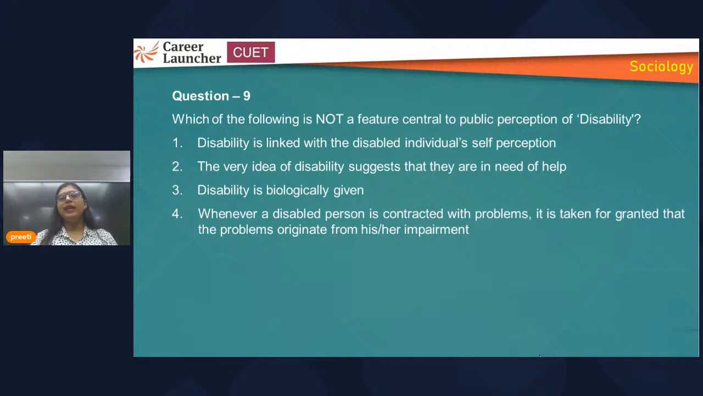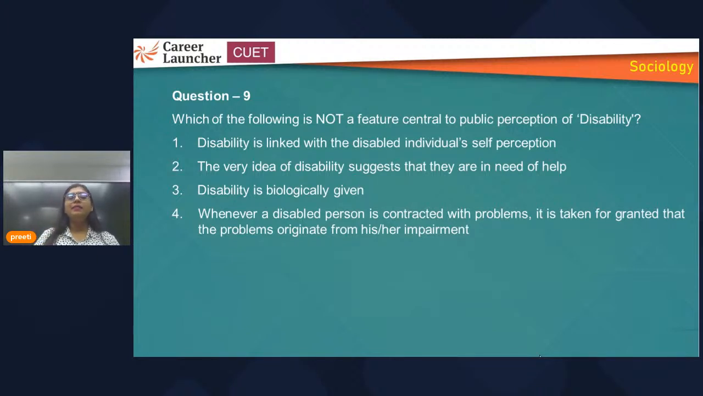So whenever we say any physically impaired person, what do we think? We think that this person needs our help. For example, take a blind person. A common, general understanding is that this person might need our help to cross the road, but we do not understand that he is self-made, self-aware about how he has to cross the road. But this is the public perception, that whenever we see any disabled person, we think that this person might need help from us.